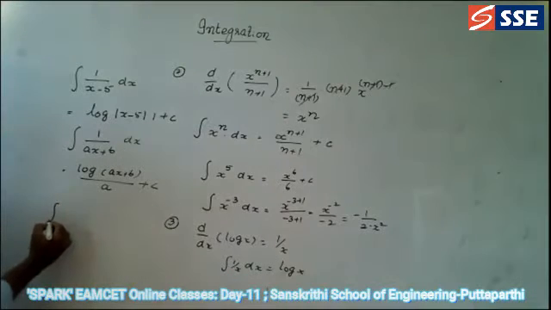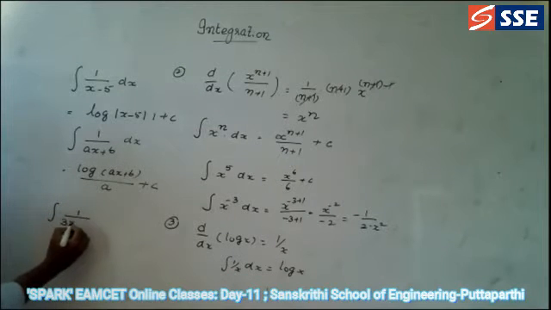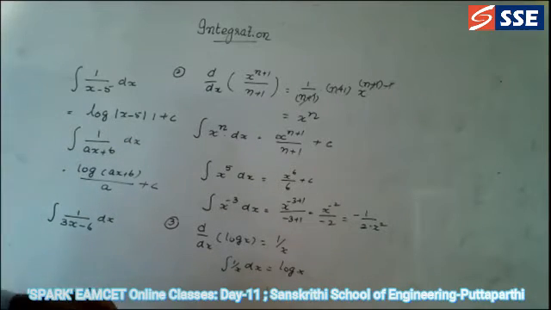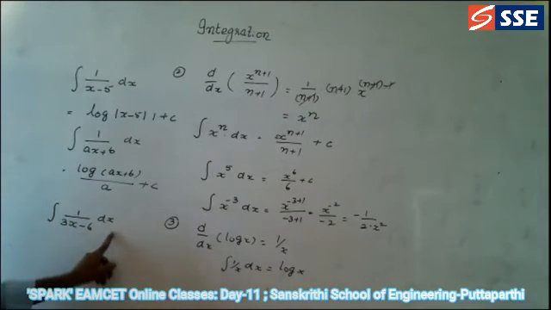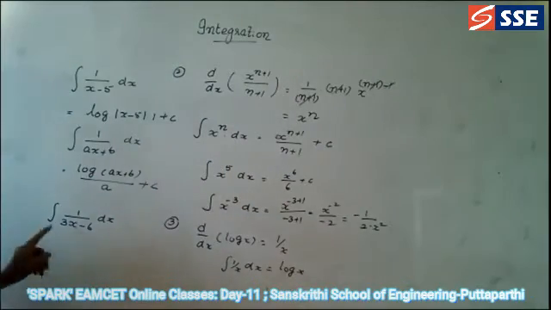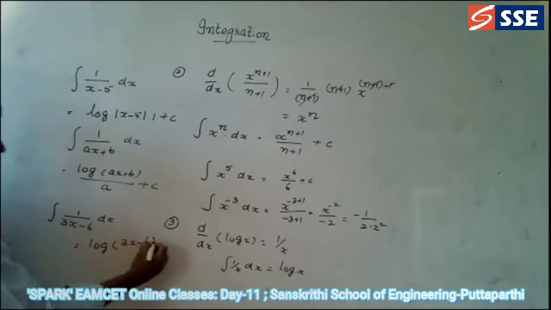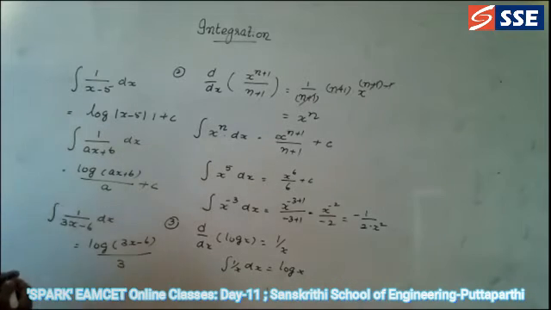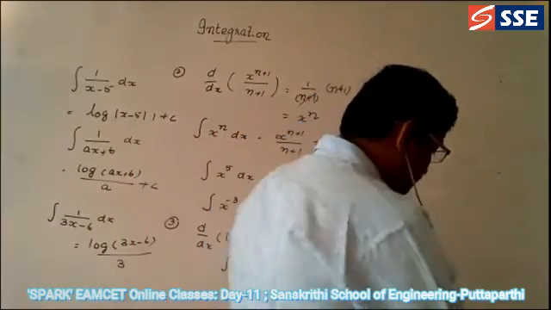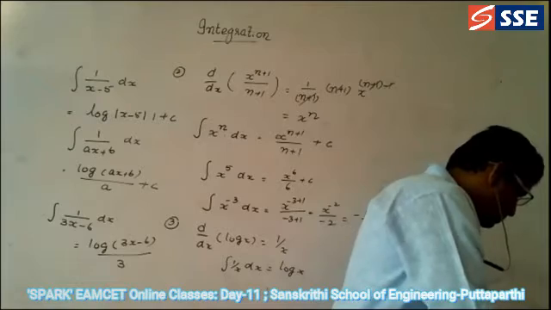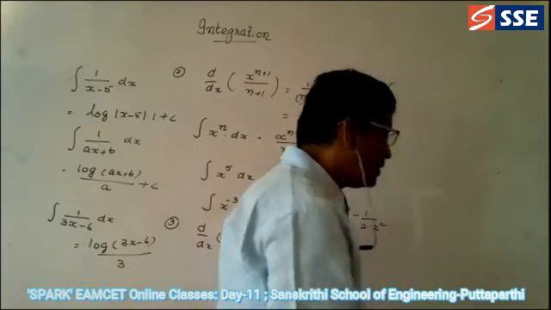So integration of 1 by 3x minus 6 dx is equal to, say the answer for this. What is the answer for this? The answer is log of 3x minus 6 divided by 3. Log of 3x minus 6 divided by 3 is the answer. Okay, so like this we are going to do the problems based on this.